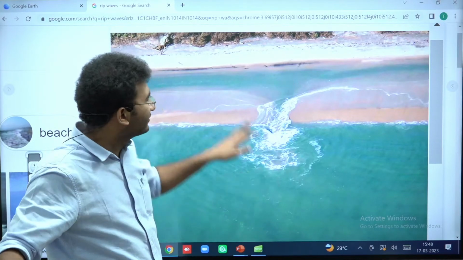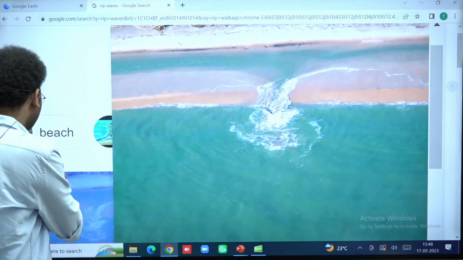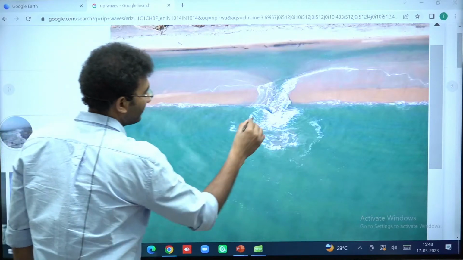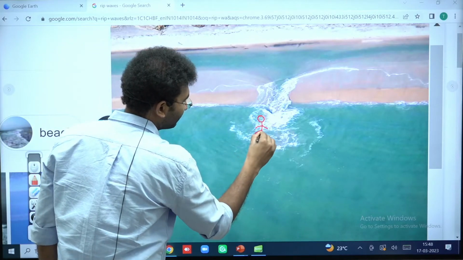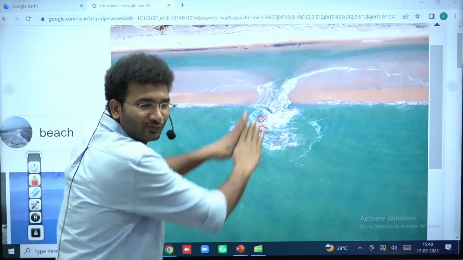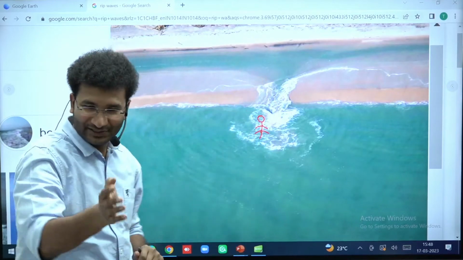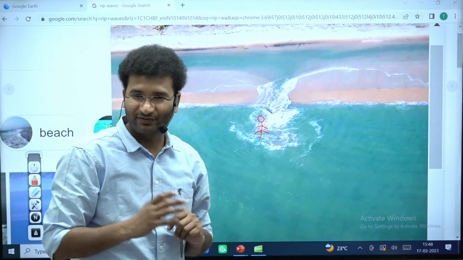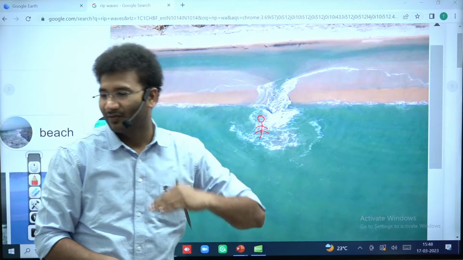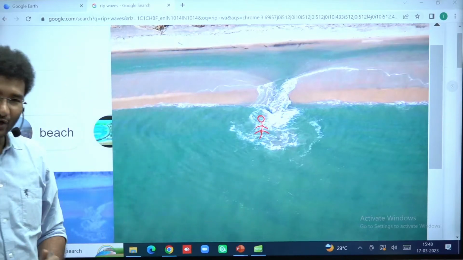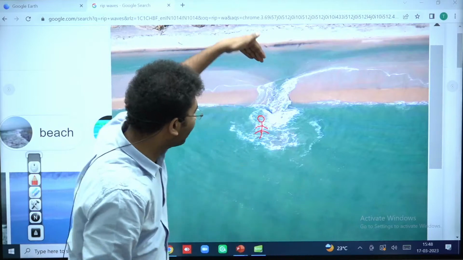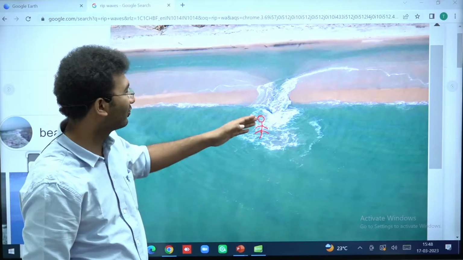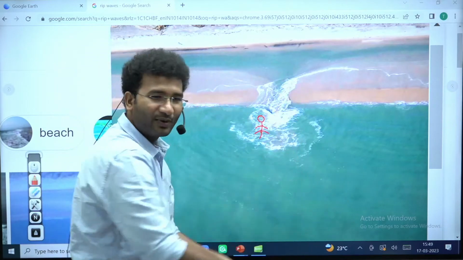In this process, imagine that there is a person who got stuck here. He'll be trying to move against the wave, while the water is moving backward. What is the tendency of the wave? To sink. The tendency of the wave is to move down and backward. No matter how much you try to come onto the coastline, the water will continuously pull you back.